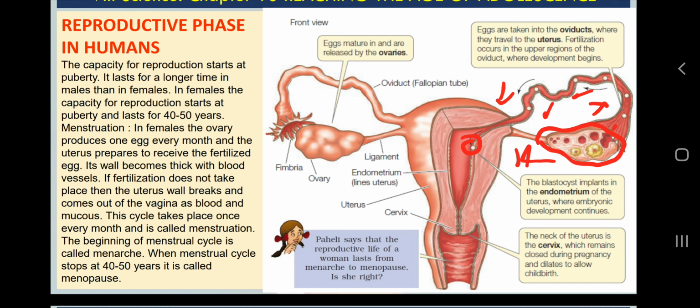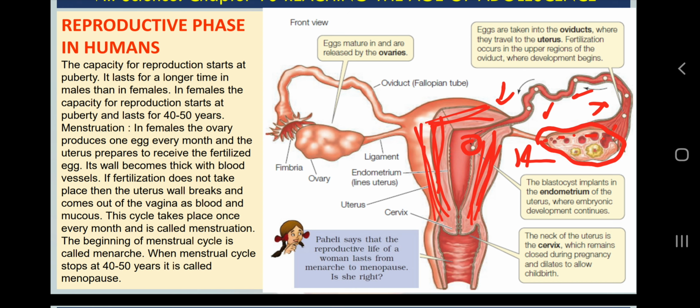So if the egg, which is now called an embryo, attaches to the internal lining of the uterus, it requires a lot of nutrition, oxygen, antibodies and other chemicals to grow. What is the function of the female reproductive system? What is the role of the uterus in reproduction? To attach the baby and to help the baby to grow. So the internal lining of the uterus increases its blood supply. When? Before fertilization.